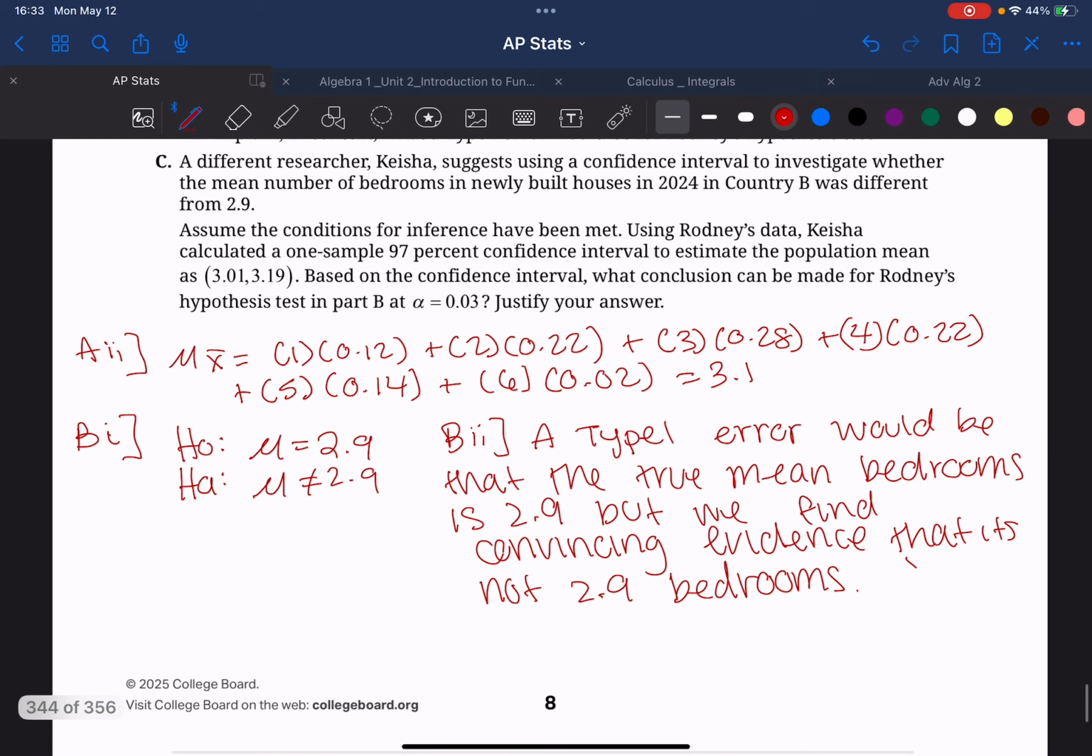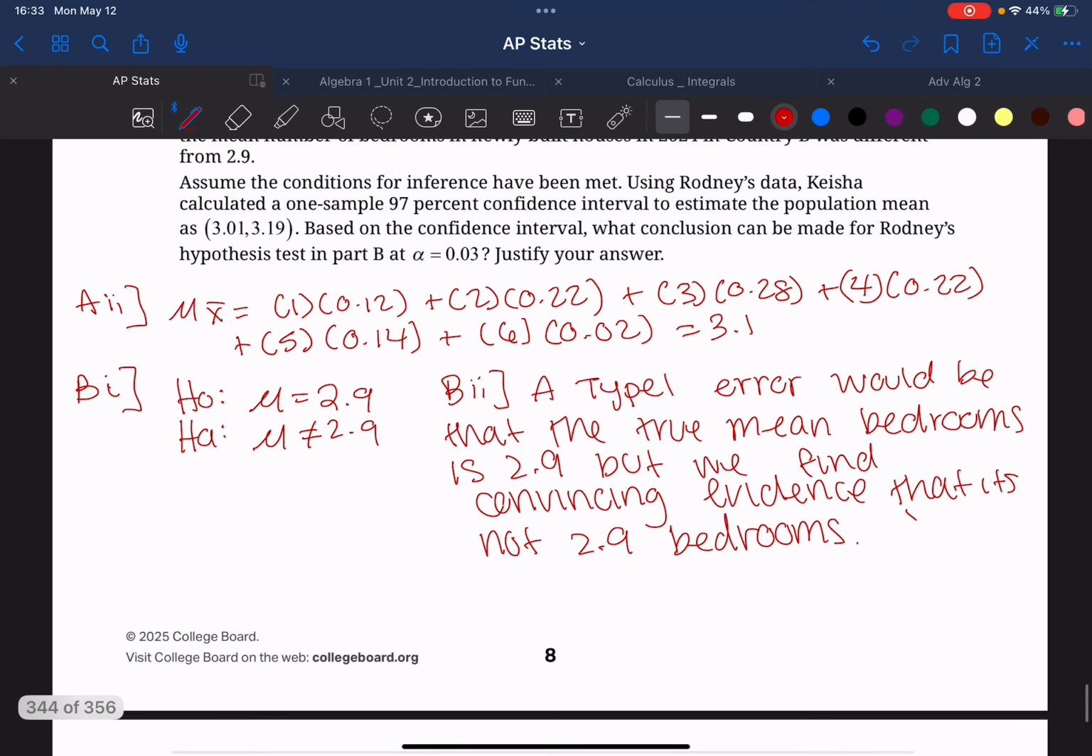And then lastly, part C says a different researcher, Keisha, suggests using a confidence interval to investigate whether the mean number of bedrooms in a newly built house in 2024 in country B was different from 2.9. Assume the conditions for inference have been met. Using Rodney's data, Keisha calculated a one sample 97% confidence interval to estimate the population mean as 3.01, 3.19. Based on the confidence interval, what conclusion can be made for Rodney's hypothesis test in part B at alpha equal to 0.03? Justify your answer.